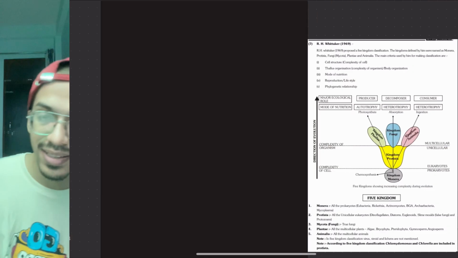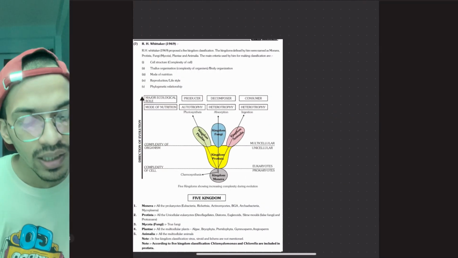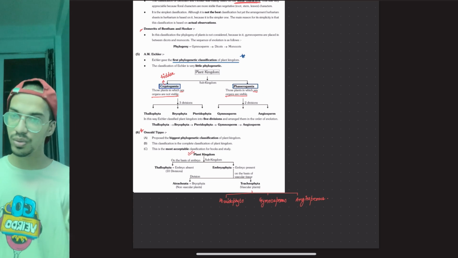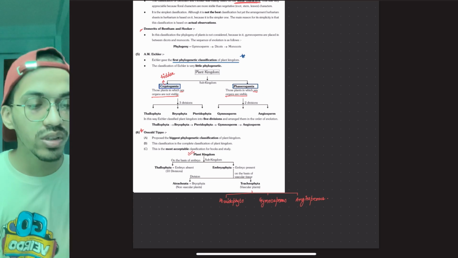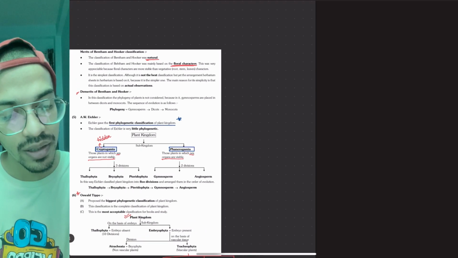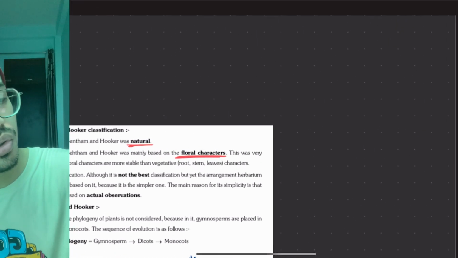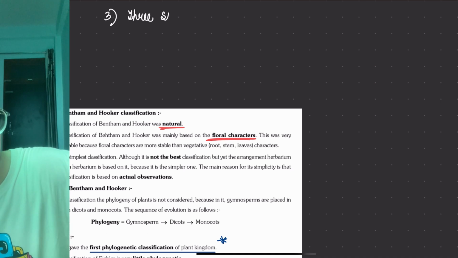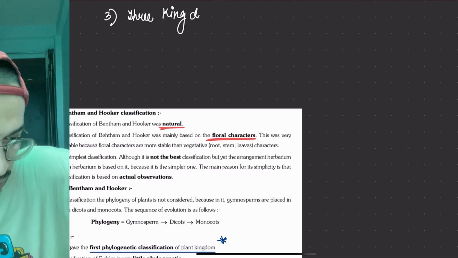Moving up to the next thing. These are plant classifications, but other classifications were also given. What are those classifications? That I am going to be writing up here. So the third classification is the three kingdom classification.